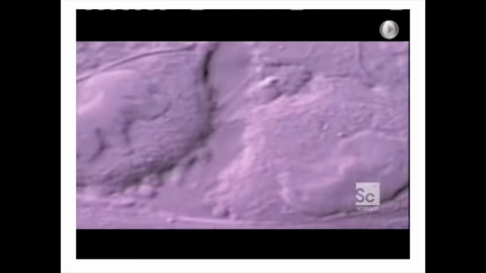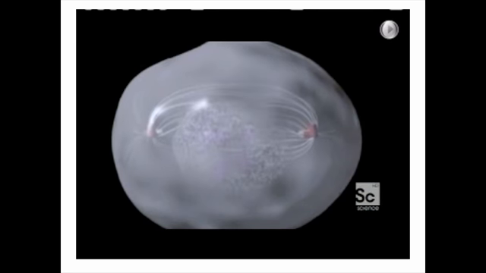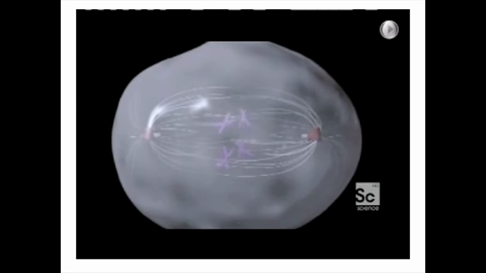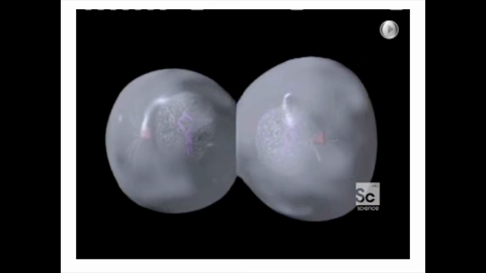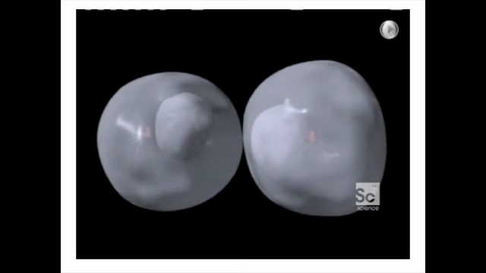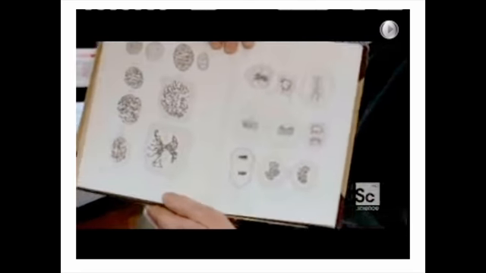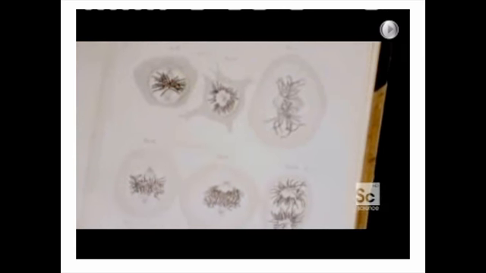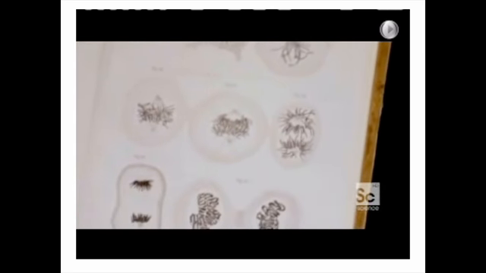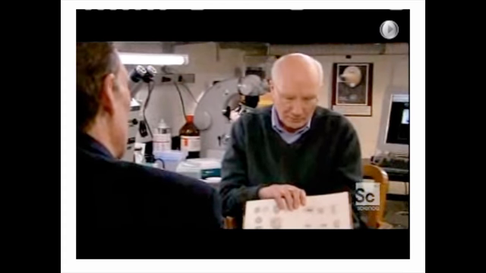And then, his great discovery. During cell division, the chromosomes undergo dynamic change. They divide into two identical parts, one for each daughter cell. Flemming called this process mitosis. So that's the whole process of mitosis as he described it in 1881. In a tadpole tail. In a tadpole tail, yes. And he knew to go to the tail because the tail is growing, or the back end of a tadpole, there's a lot going on.